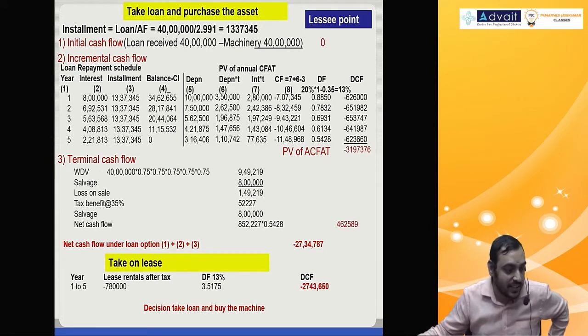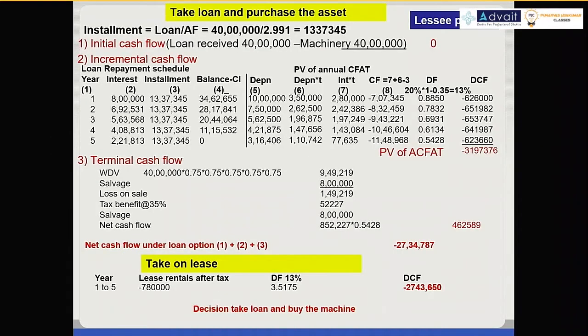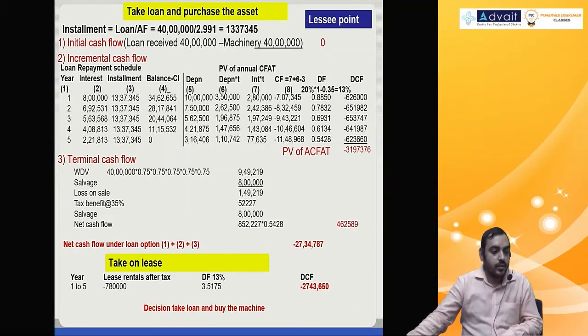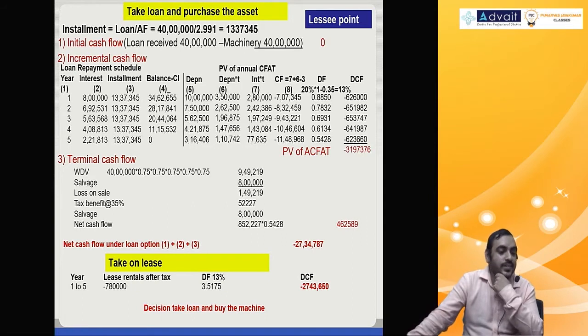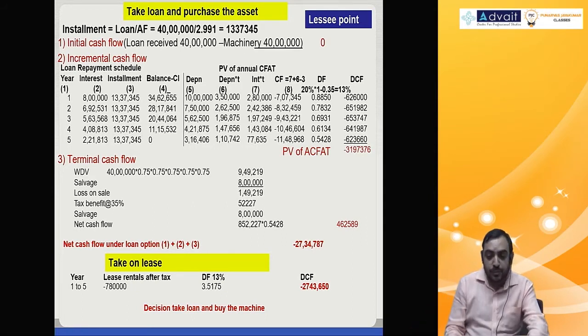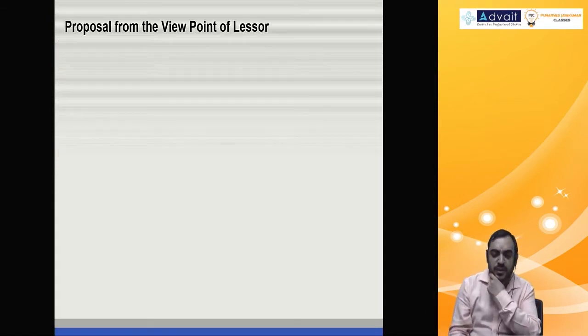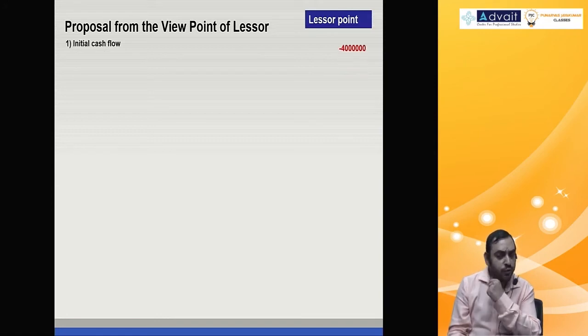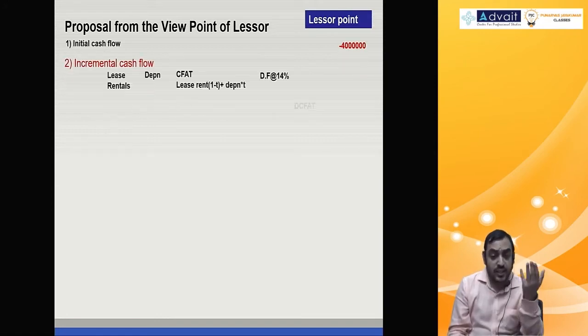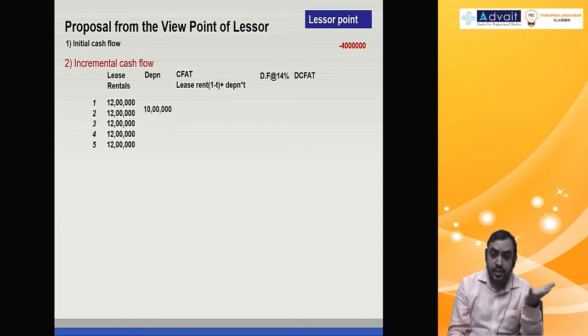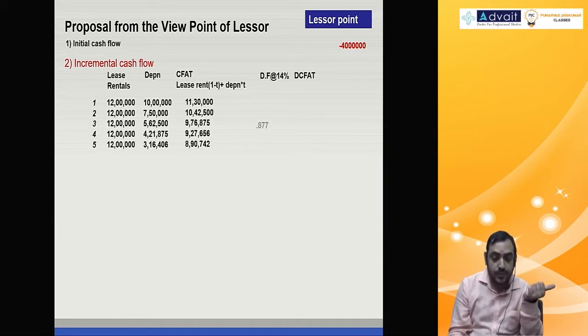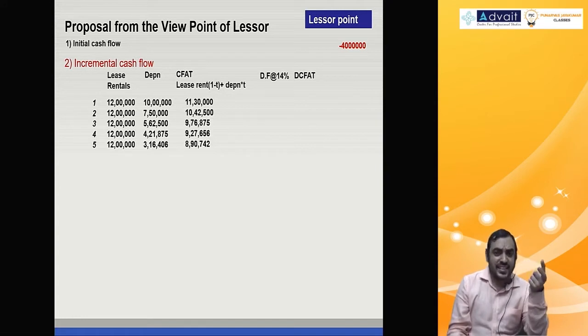Just go through it for 10 seconds. We'll do it from the lessor point of view. Fine? Good. Let's do it from the lessor point of view now. It's very simple. Initial cash flow 4 lakh. Incremental cash flow, lease rental you get 12 lakh. Depreciation I already calculated. Same number you can make use of. Cash flow is lease rental after tax.